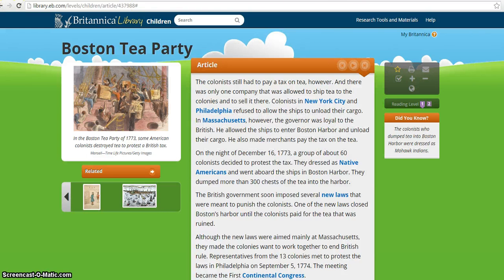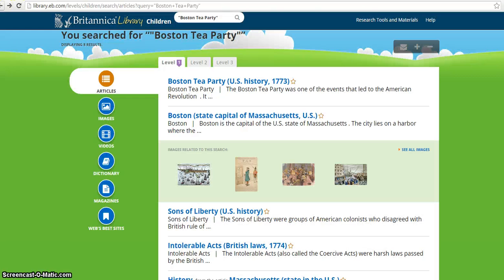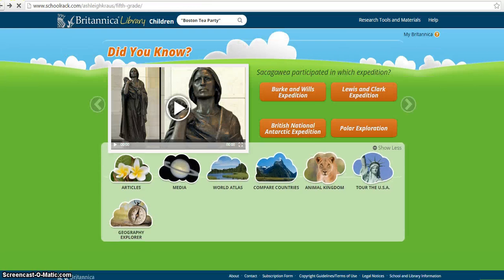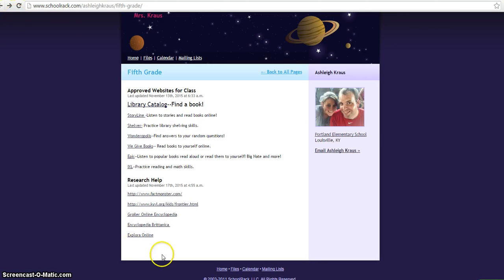So those are two different sources that you can use that will give you credible or trustworthy information for your project. Miss Jackson and I both expect you to use these. If you have questions on how to use them, you can always ask. There's one more option. Unfortunately, the internet is not working very well today, but Explorer Online is very similar. You can search in the search bar and come up with different articles. Also, I've gathered some books for you to look at in the library, and we'll talk about how you can find information in those as well. Happy hunting, and let me know if you need any help. Thanks.